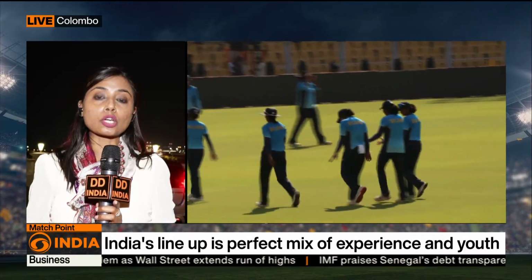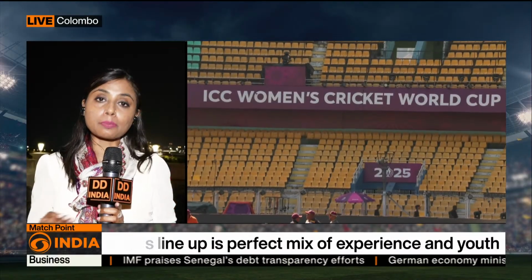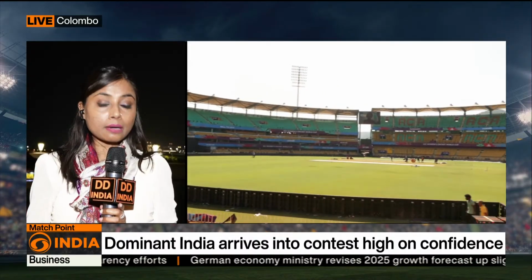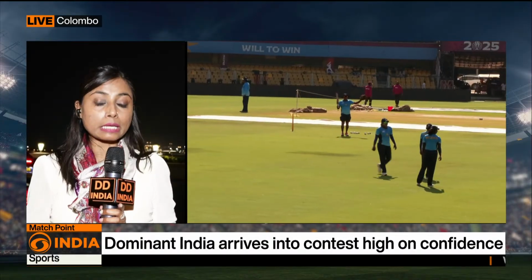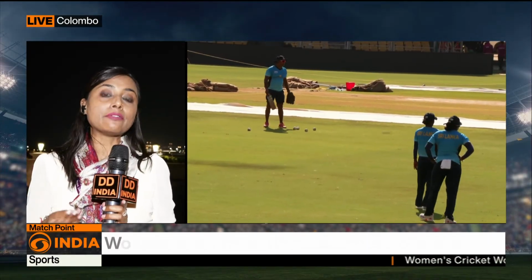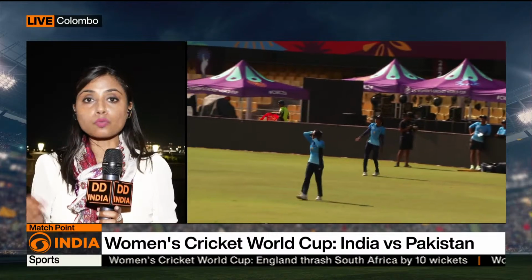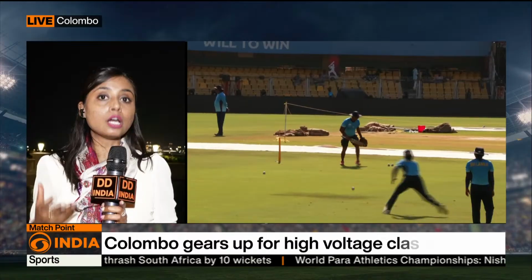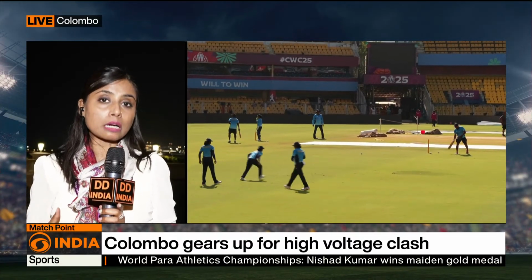Because the captain Harmanpreet Kaur did not come to attend the press conference today, but instead the bowling coach came. The bowling coach clearly said that there are many performance analysts and other support staff who help Team India after every match, and even after the practice sessions, they always come together for brainstorming and learning what went wrong and what went right for the team. And they are really aggressive, and they have the intent to lift the Cricket World Cup trophy this time.